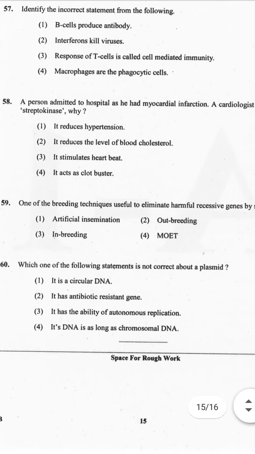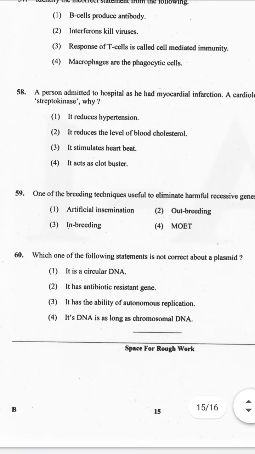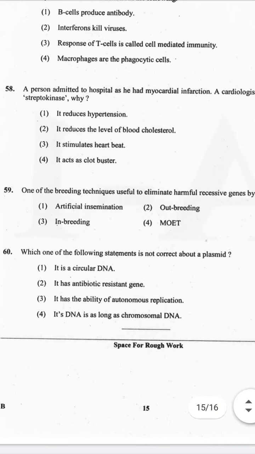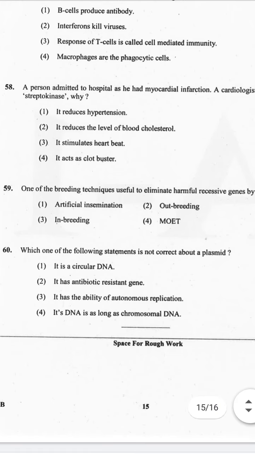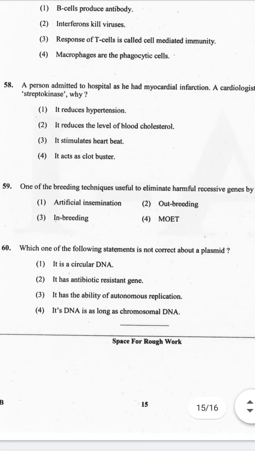One of the breeding techniques useful to eliminate harmful recessive genes by selection is: 1. Artificial insemination, 2. Outbreeding, 3. Inbreeding, 4. MOET. And the correct answer is option 3. And the solution: in artificial insemination, the semen collected either from the husband or a healthy donor is artificially introduced either into the vagina or into the uterus of the female.